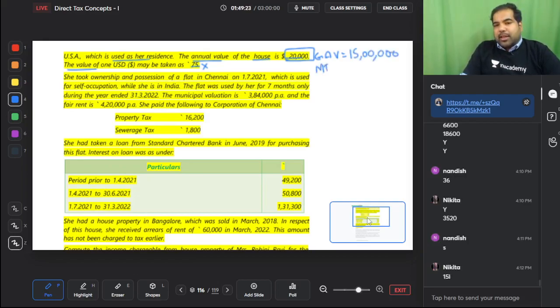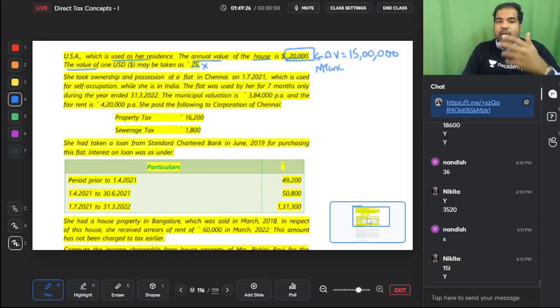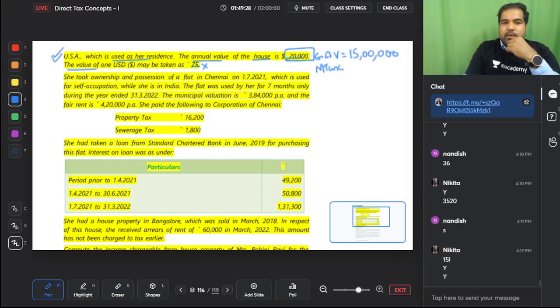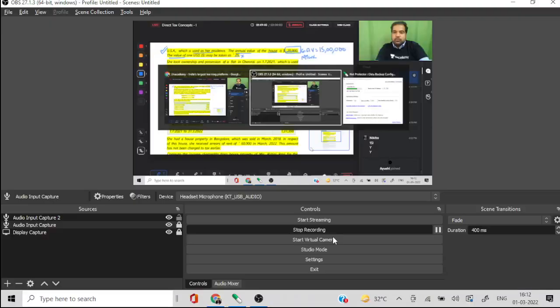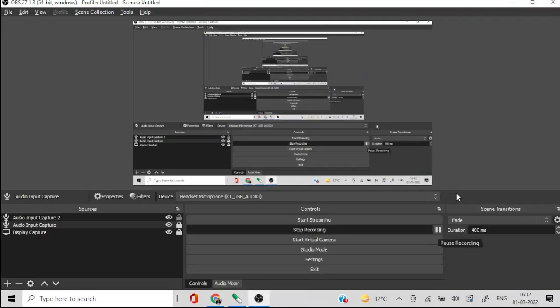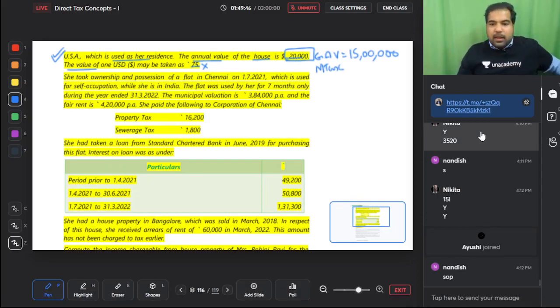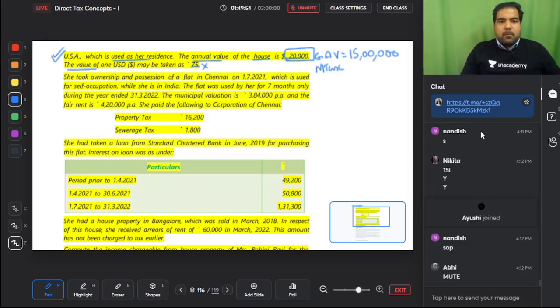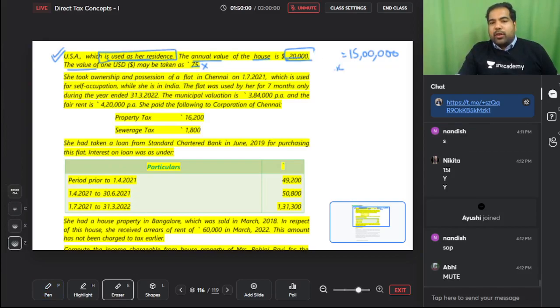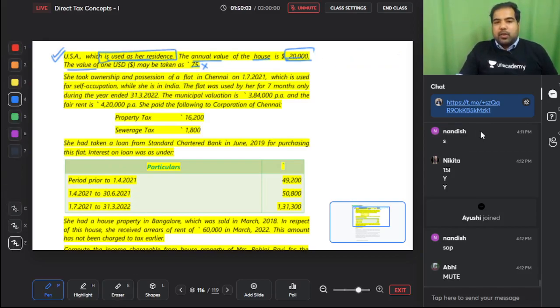Can you minus municipal tax there also? Yes. Can you get NAV, 24A and 24B there also? Yes. This is your SOP. Okay. Now guys, they've not told us whether it is a SOP or LOP, but these are the details for the house in USA. Yes, she uses it as a residence. Okay, my bad. So it's an SOP. So you will get only one deduction, that is 24B. This is SOP.